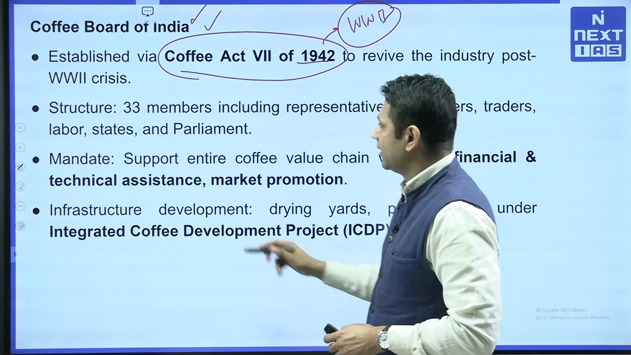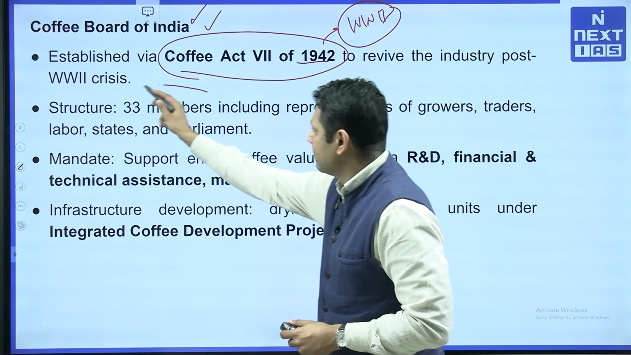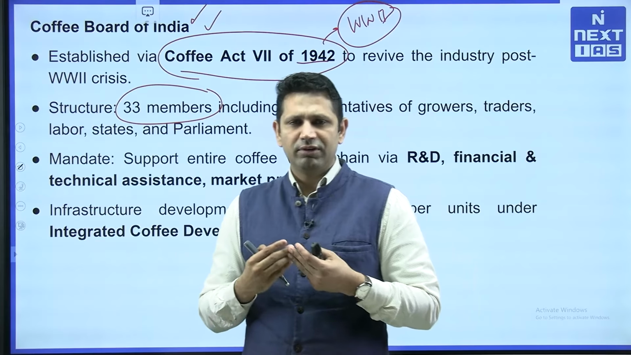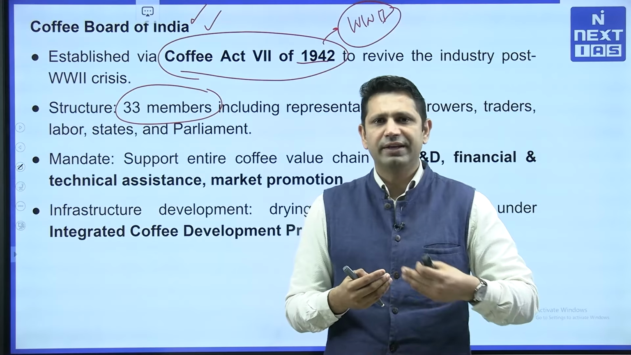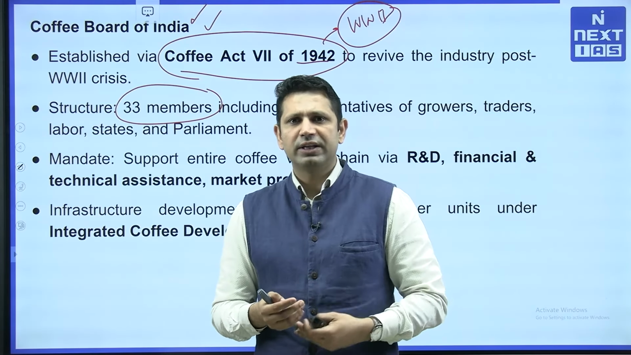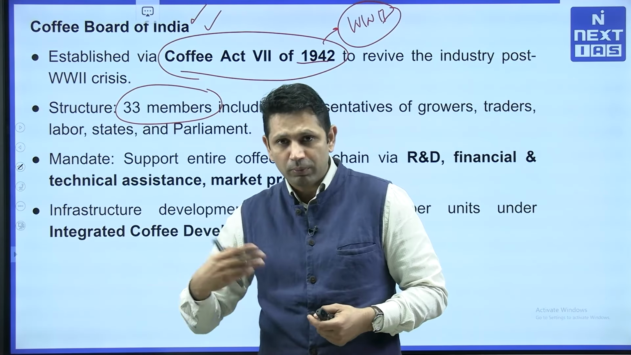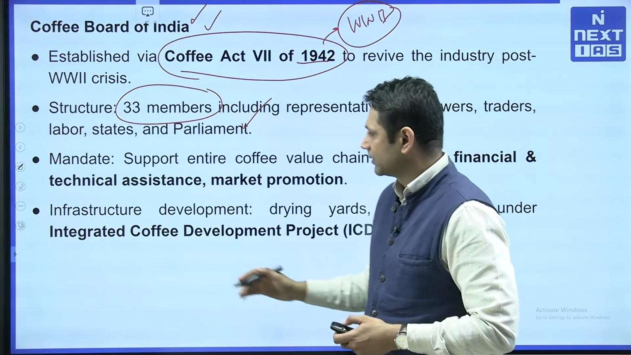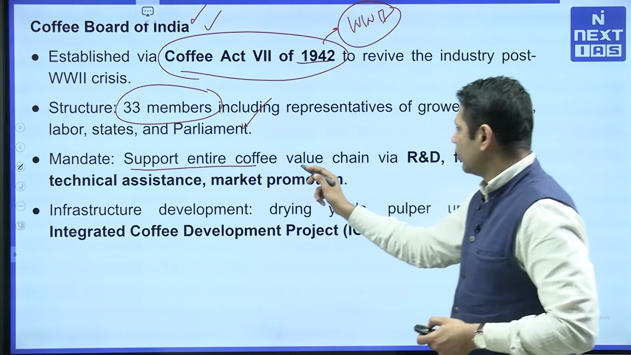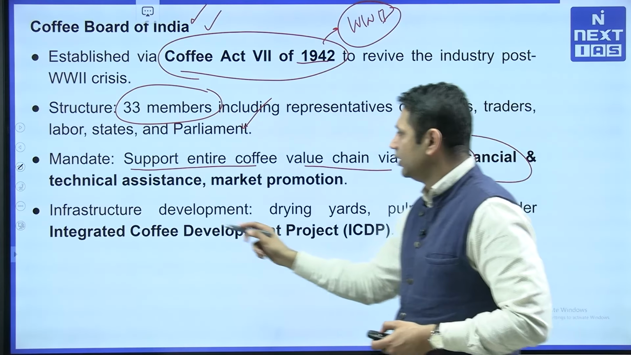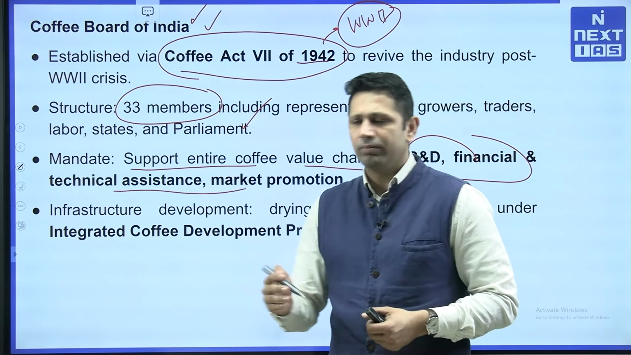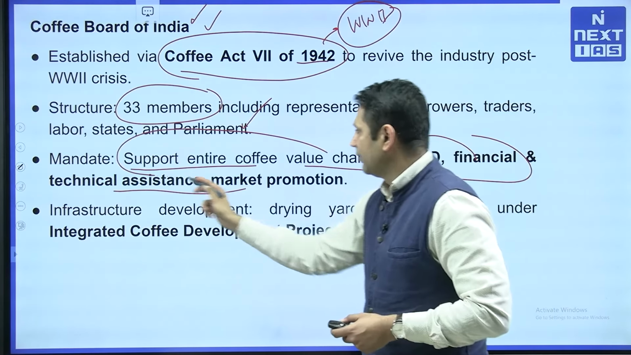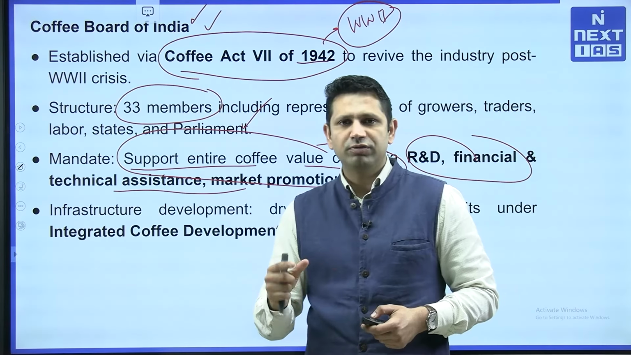The next thing is that there are going to be 33 members in this board. So members will be coming from various ways. There will be laborers also, there will be workers also, there will be planters also, there will be political representatives also. So all will be part of these members. Now the mandate is to support the entire coffee value chain: R&D, financial and technical assistance, market promotion. So basically this is the work of boards. So they actually help with the supply value chain of that particular product.